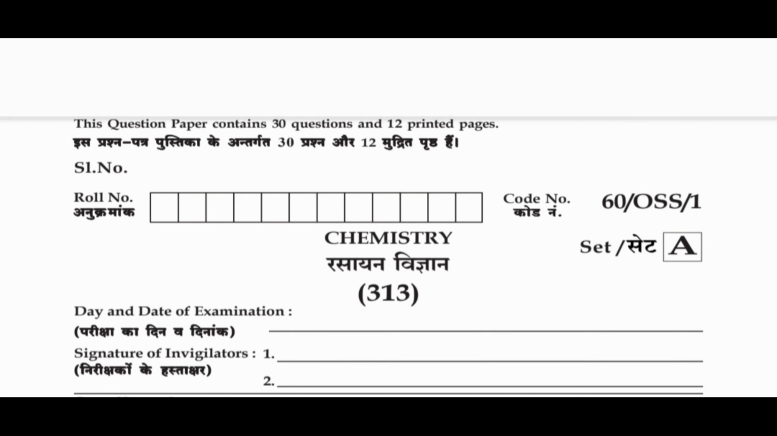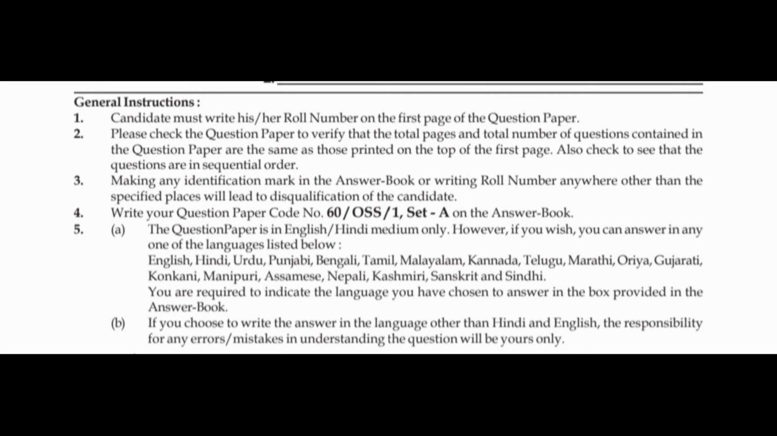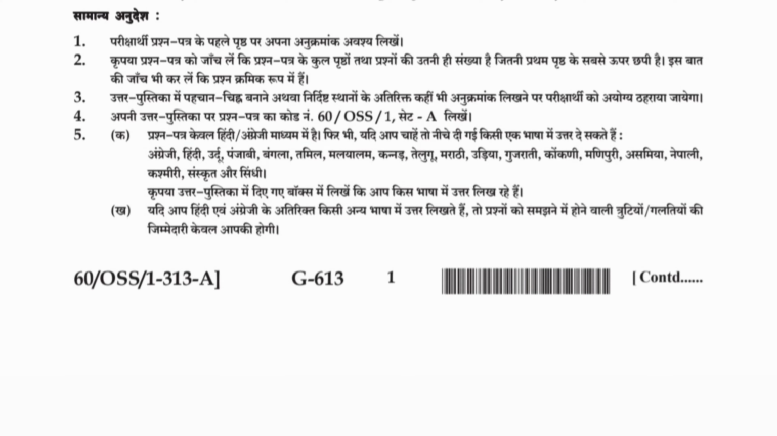Hello student, today I am going to solve the NIS 313 chemistry question paper of February 2021. This question paper contains 30 questions. Maximum marks is 80 and passing marks is 24 only. Time duration is 3 hours.